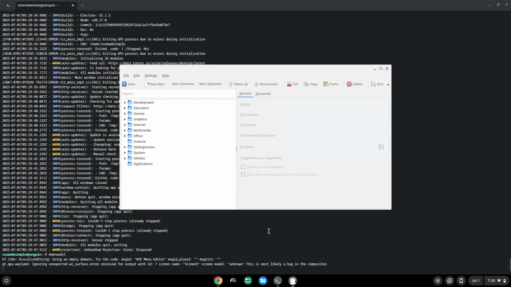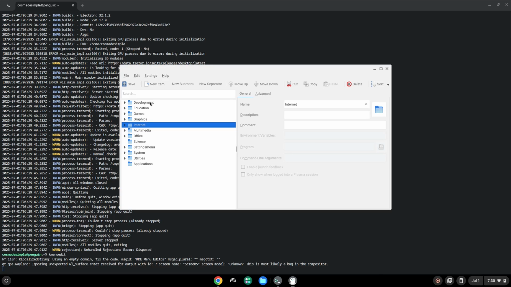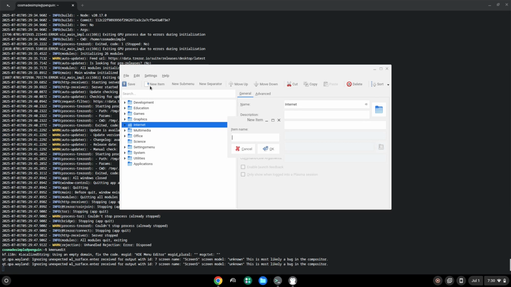Choose a category. Click on New Item. Choose a name of your choice for the desktop entry.